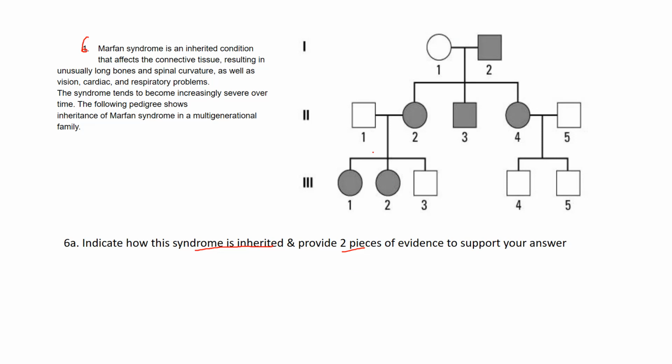So if we take a look at this pedigree, we can see that every generation is affected. And when every generation is affected, that leads us to think that it's going to be dominant. Now we have to determine if it's sex-linked dominant or autosomal dominant. If it is autosomal, it's going to be relatively equal boys and girls. Now, it's not going to be 50-50, because we never have 50-50 boys and girls. But if you take a look at this, we can see that we have relatively equal. So it's a few more girls, but relatively equal.